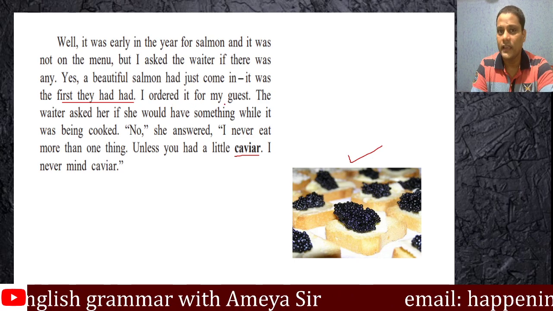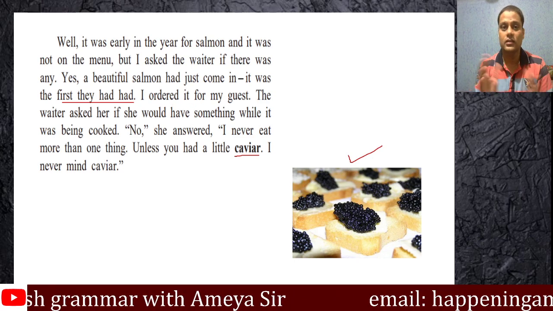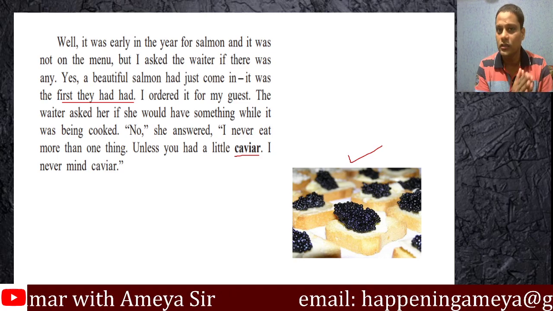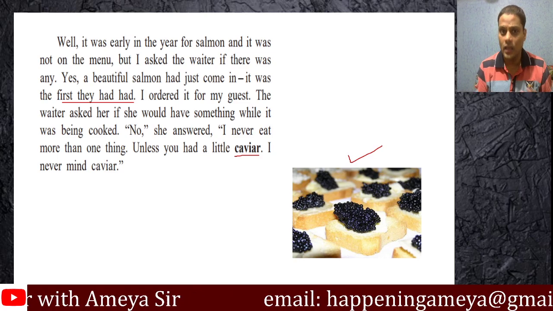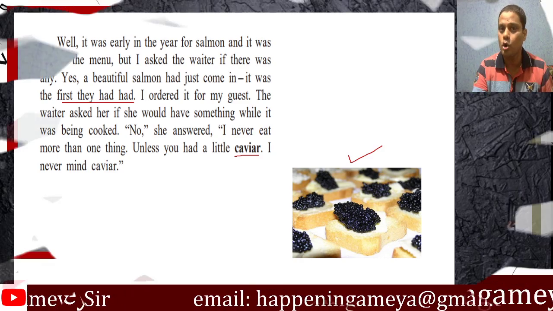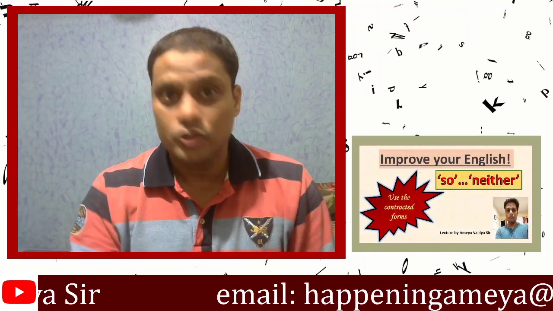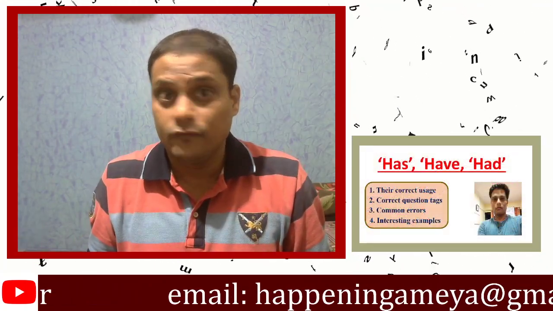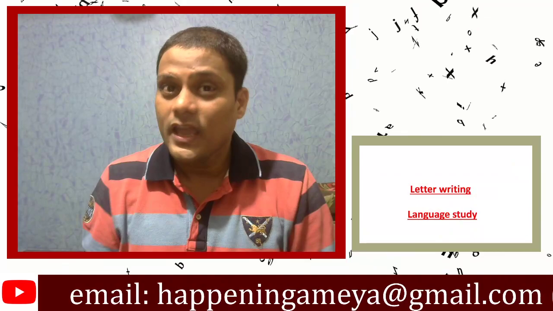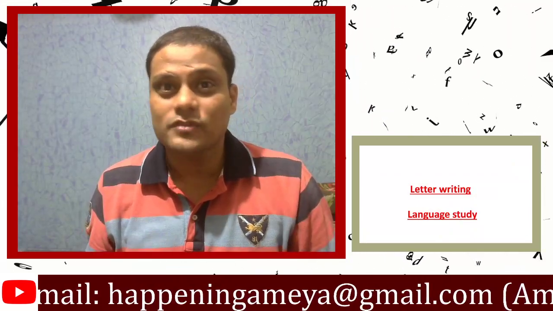"I ordered it for my guest." So look at the thoughtful gentleman that the writer is. He immediately ordered salmon for her. At this point itself, she has broken her own code. What is her own code? She said that she hardly has anything for luncheon. So first, she ordered salmon and now she wants to have some caviar.